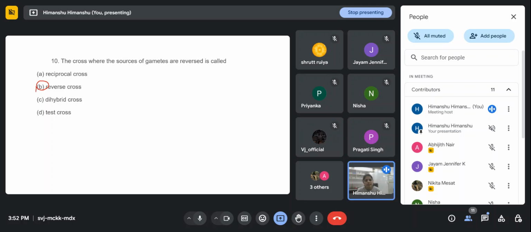So what we call this is, now you people, Ma'am, reciprocal cross. Okay, anyone else? Ma'am, option C. See, dihybrid cross. Mm, okay, we'll see.